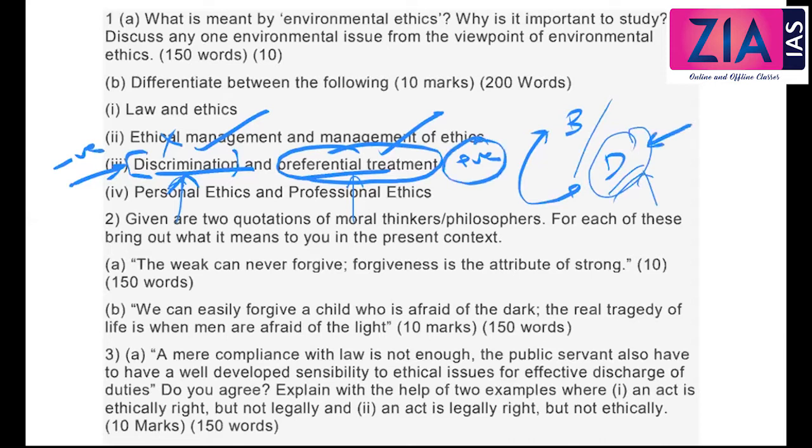But when we say discrimination, this is negative, right? Like untouchability and everything, this is banned by the constitution, but this is accepted by the constitution.